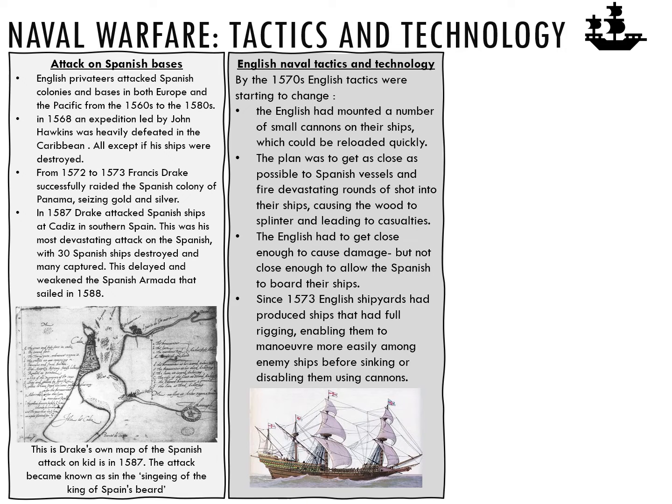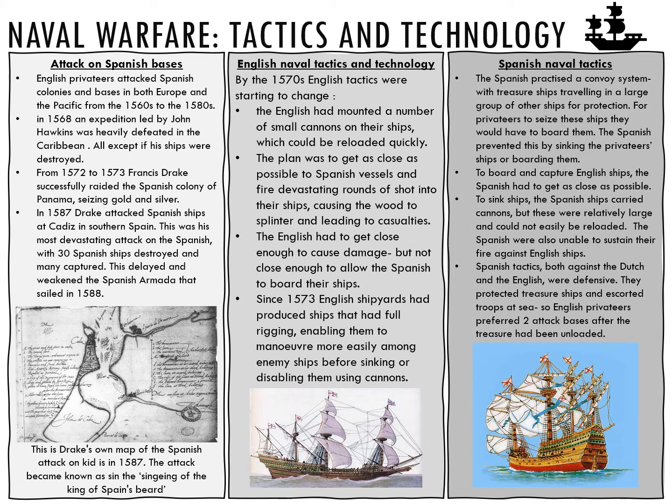their ships. And since 1573, the English shipyards had produced ships that had full rigging or sails, allowing them to manoeuvre more easily among enemy ships before sinking or disabling them using cannons. This picture is an English galleon, and these were superior to the Spanish ships because they were swifter and easier to manoeuvre.